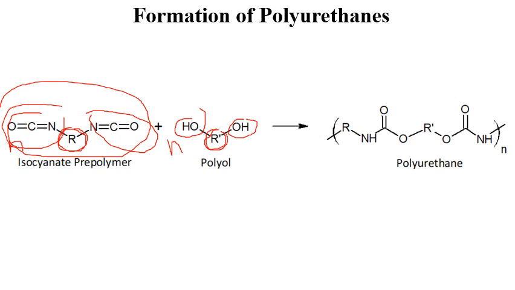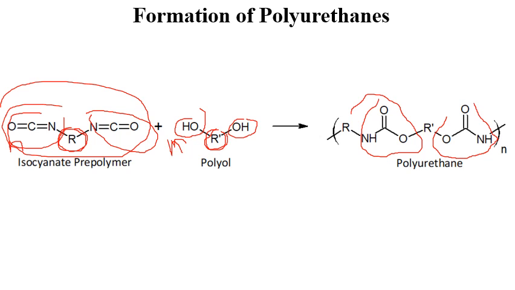So when these two react together, n moles of OH R dash OH react, and basically it polymerizes and gives you R NHCOO. You can see over here, this is a urethane linkage. In the previous slide also we have seen that NHCOO is the urethane linkage, and there is one more urethane linkage over here, because it is a bifunctional compound.